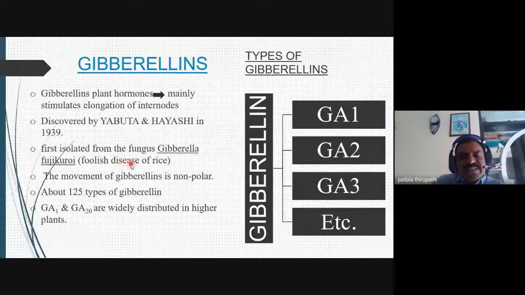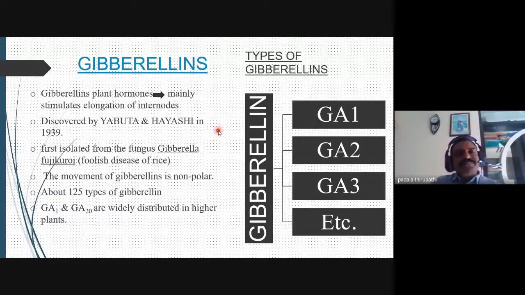In this disease, in our rice field we observe that plants normally grow 1 to 2 feet in height. But whenever Gibberella fujikuroi attacks, or produces the chemical compound gibberellin inside the plant, it causes elongation, especially nodal elongation.